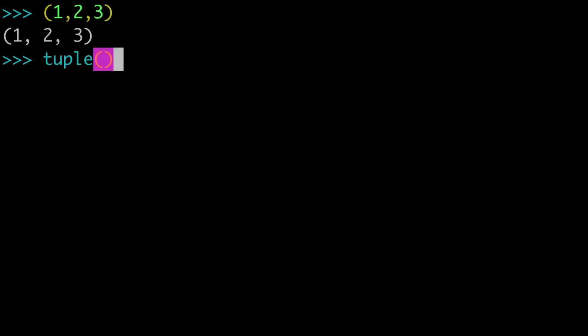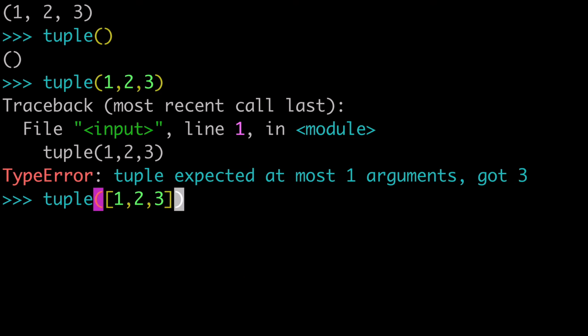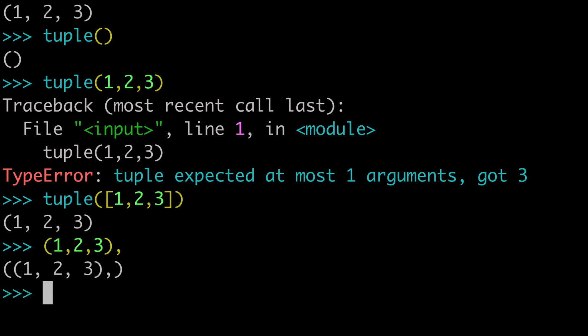So to back things up for a second, how do you create a tuple? Well, you can use the circular brackets and just create it like that. Or you can use the tuple built-in function and create it like that, and do something like 1, 2, 3. But if you're going to use the tuple built-in function, you're going to have to pass one argument to it, such as an iterable. So that's one way that people get caught a little bit. Another thing you can do, I'm not 100% sure how this works in every situation, but you have a trailing comma there.